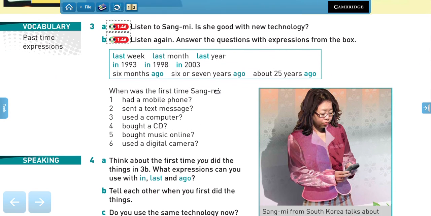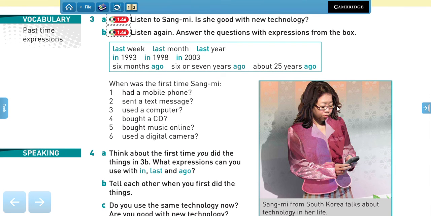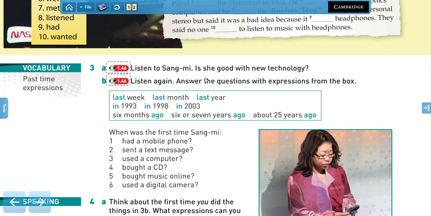So we're going to listen to Sang-mi. She's Sang-mi from South Korea, and she's going to talk about technology in her life. So we have two activities. The first one is that we have to identify, is she good with new technology or not, right? Because we have sometimes people that are not very good with technology. For example, my father, he's not that old. He's around 50, I think, right? But he's very bad with technology, right? So maybe that's the case of Sang-mi as well.